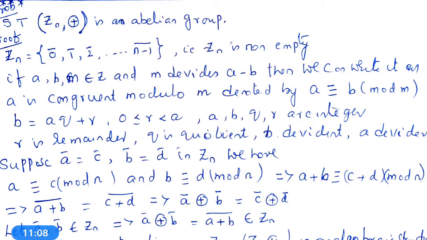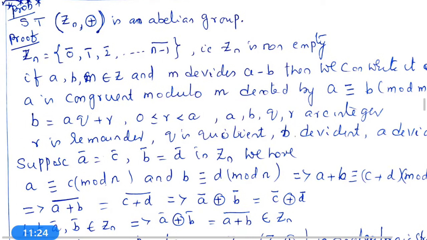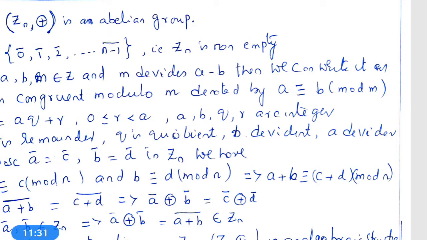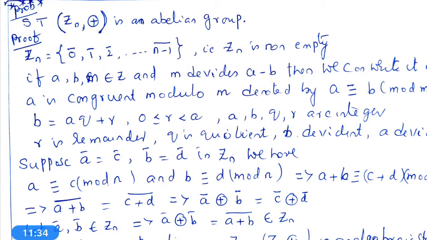Now, let A, B belong to Z and A, B, M also belong to Z. And M divides A minus B, then we can write it as A is congruent to B modulo M. And B is equal to AQ plus R. Every integer can be expressed by the division algorithm theorem as the product of two integers plus another integer.